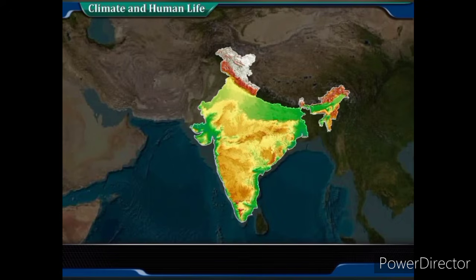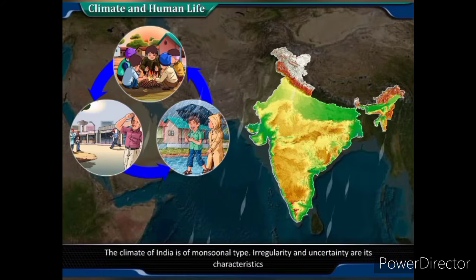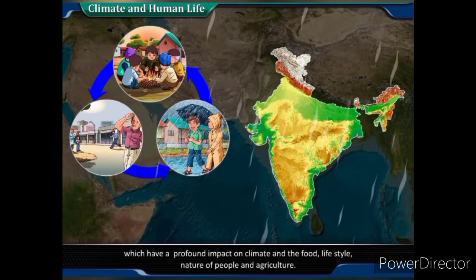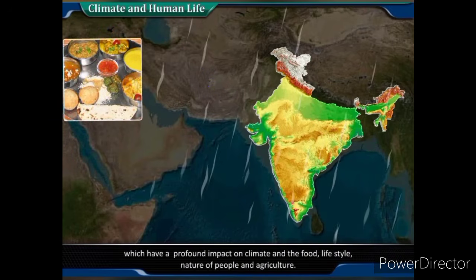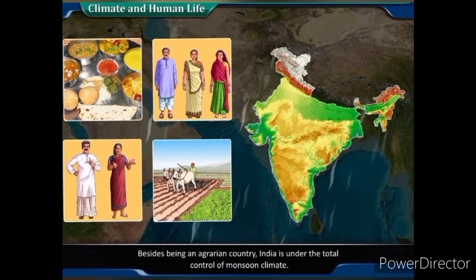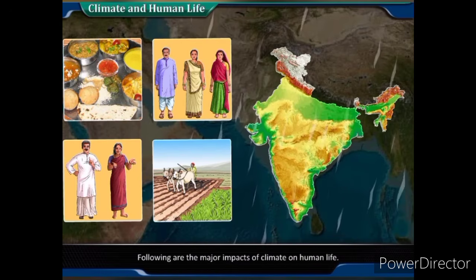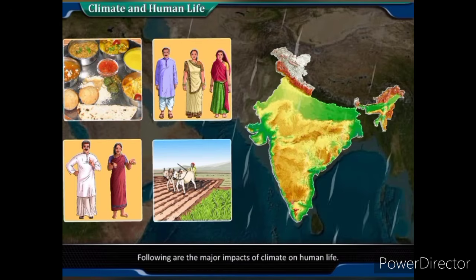Climate and human life. The climate of India is of monsoonal type. Irregularity and uncertainty are its characteristics, which have a profound impact on climate and the food, lifestyle, nature of people and agriculture. Besides being an agrarian country, India is under the total control of monsoon climate. So the impact of all the uncertainties of these monsoon winds is seen on the agriculture and human life in India. Following are the major impacts of climate on human life.